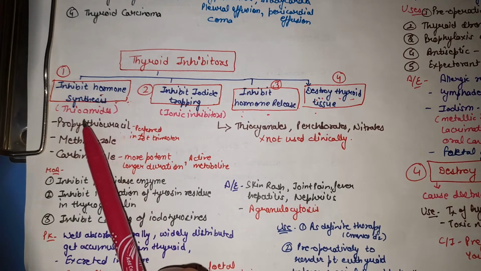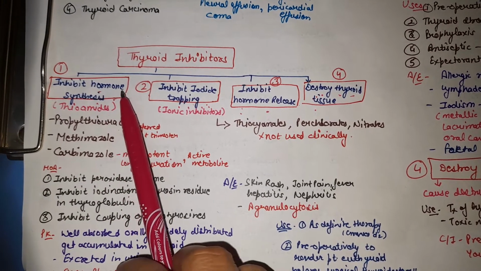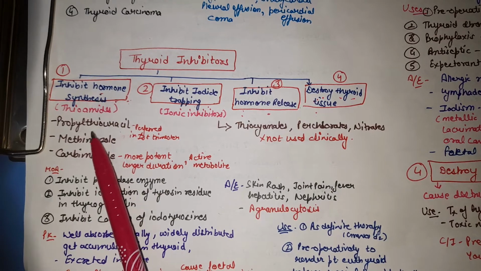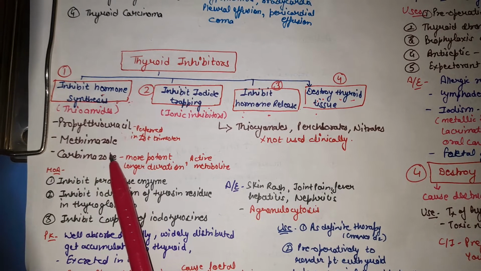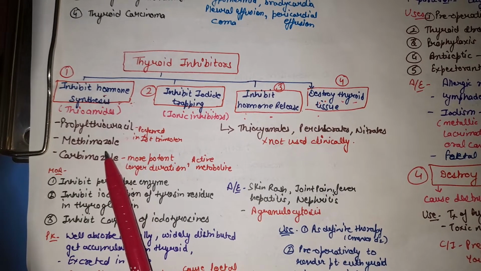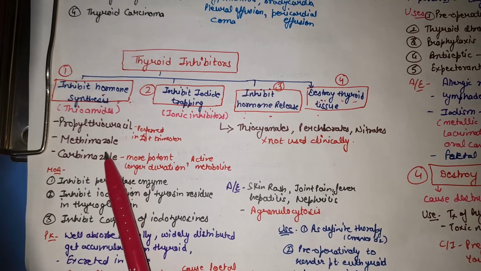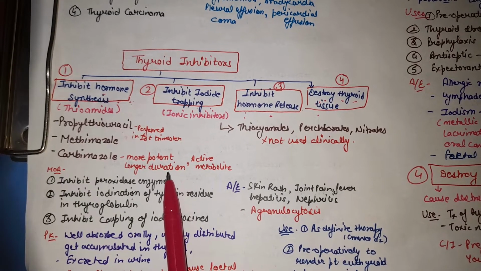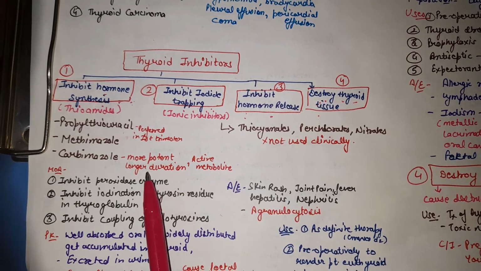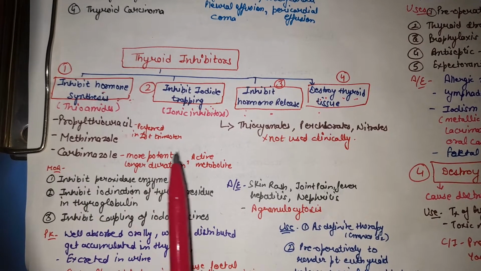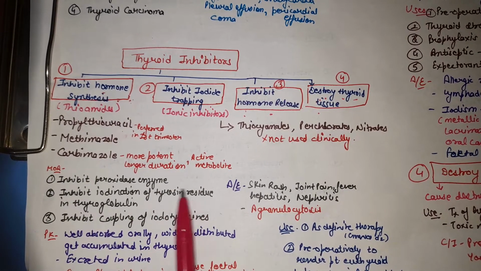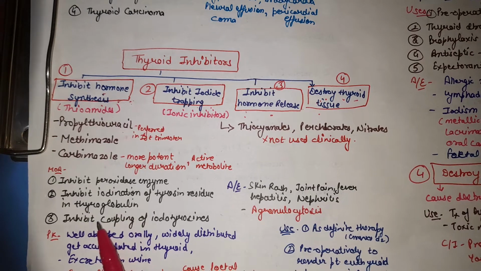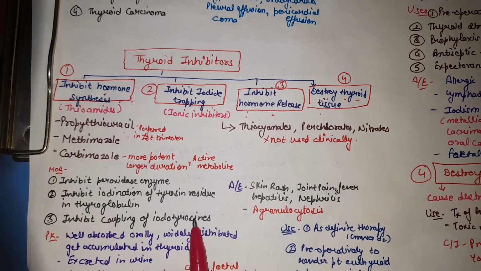These drugs are also called thioamides. The drugs under this group are propylthiouracil, methimazole and carbimazole. The mechanism of action of these drugs is that they inhibit the peroxidase enzyme, so that there will be no conversion of the iodide ion into iodine. Next, they inhibit the iodination of tyrosine residues in the thyroglobulin, and they inhibit the coupling of iodotyrosines.